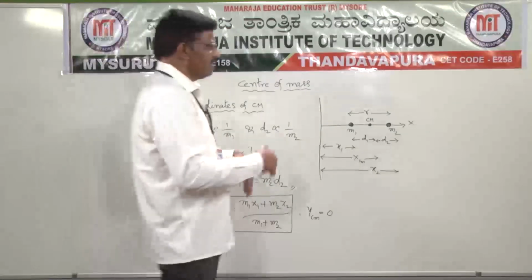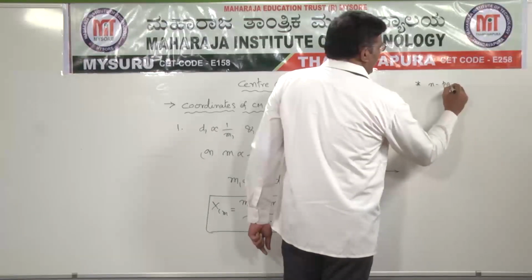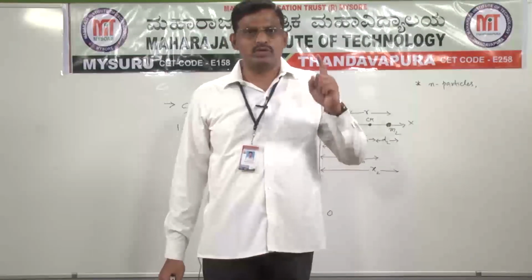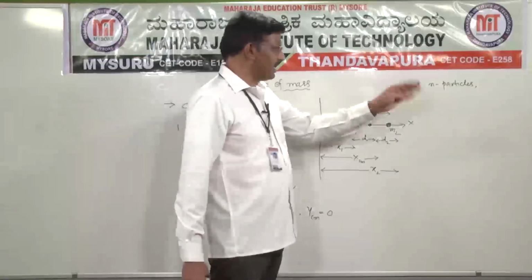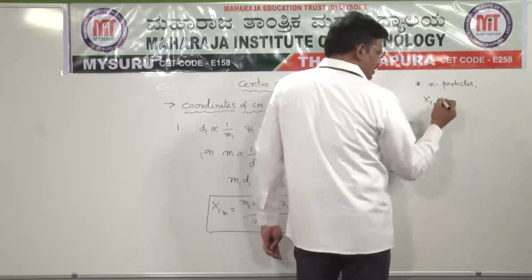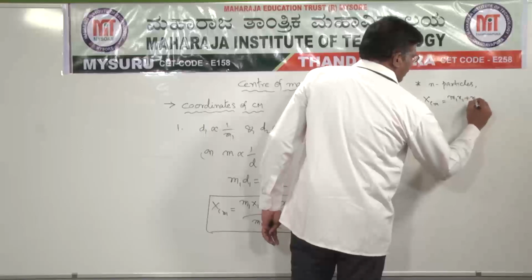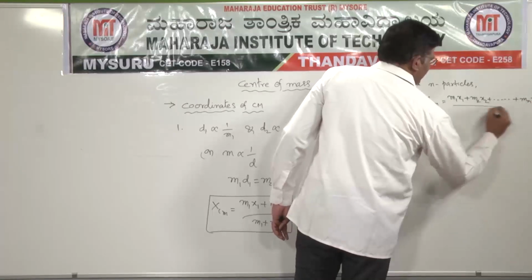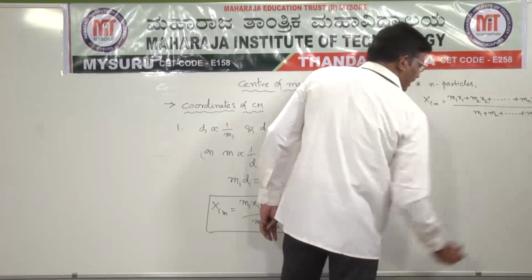Similarly, we can consider multiple particles. For example, if a system contains n particles of masses m1, m2, m3, m4 and so on up to mn, located at distances x1, x2, x3 and so on up to xn, then the x coordinate of center of mass, xcm, can be written as m1 x1 plus m2 x2 plus and so on plus mn xn, divided by m1 plus m2 plus and so on plus mn.